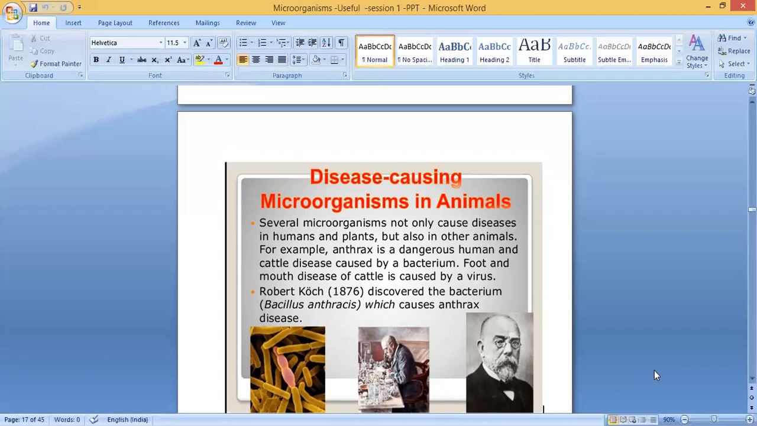Foot and mouth disease of cattle is caused by a virus. Like another disease, foot and mouth disease, usually it comes for cattle. It is caused by a virus. It's not a bacteria, it is caused by a virus.